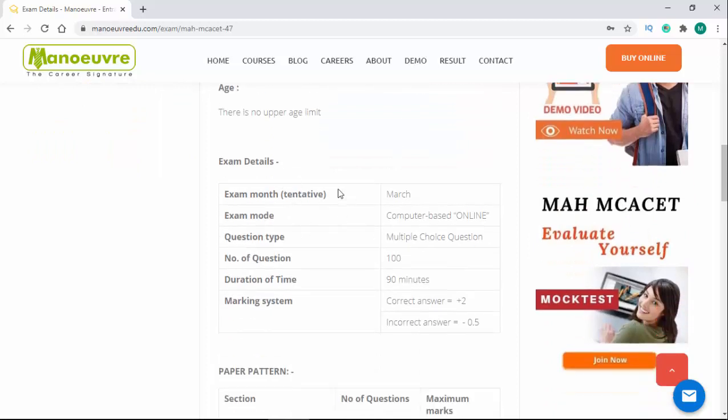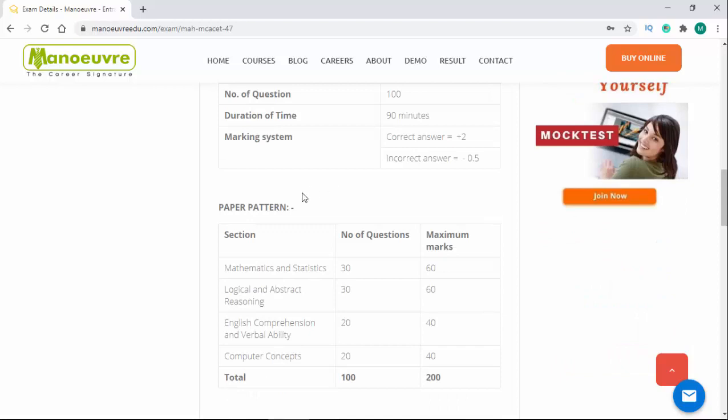The tentative exam month is March. The exam mode is completely computer based, that means online. All the questions will be multiple choice questions. The number of questions is 100. The duration of time is 90 minutes. The marking system: for each correct answer you will get +2 marks and for each incorrect answer you will get -0.5 marks. So guys, let's talk about the paper pattern.